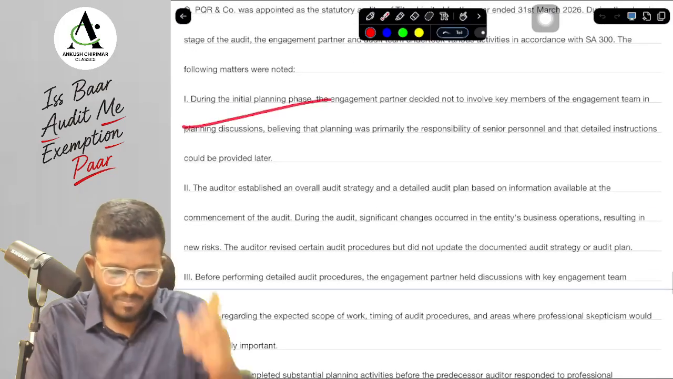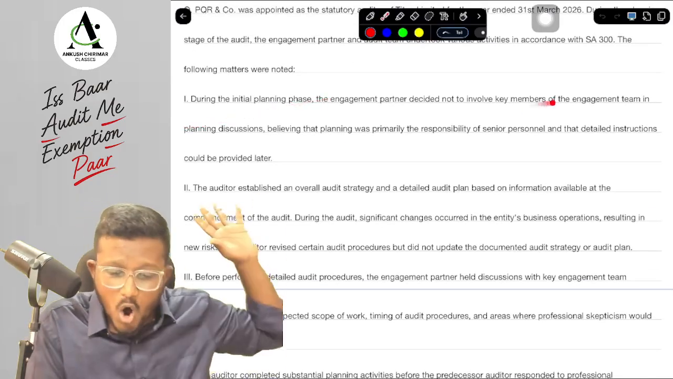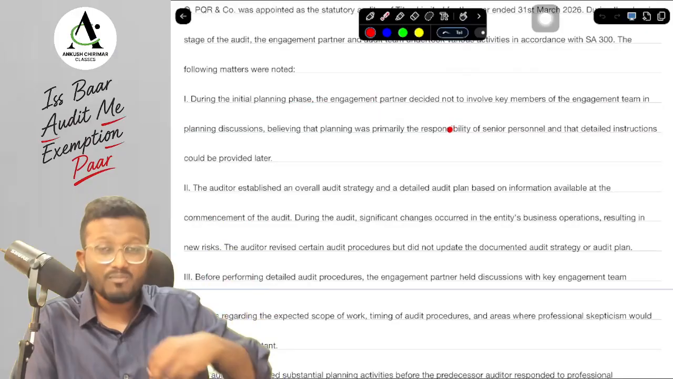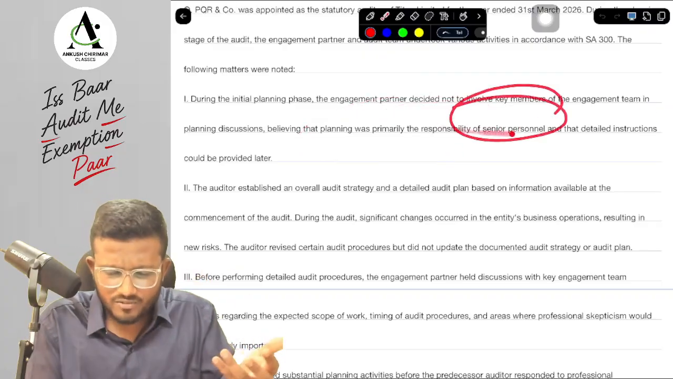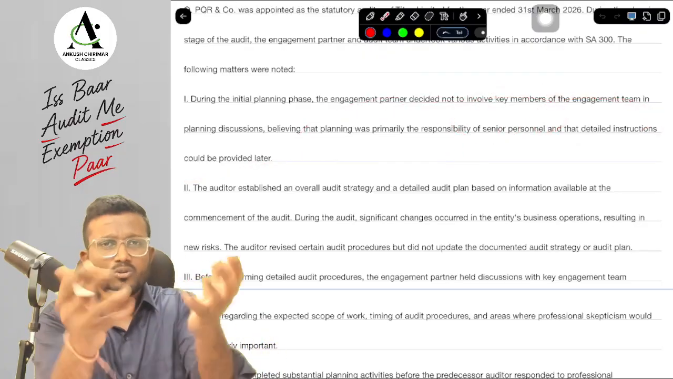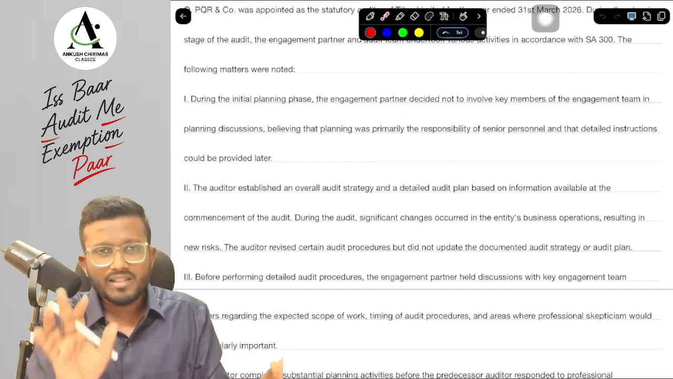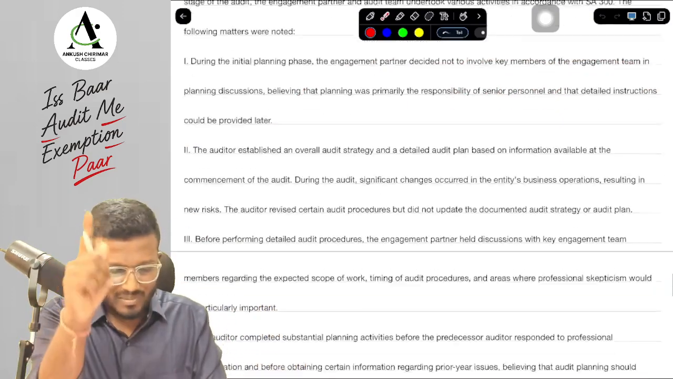First is, during the initial planning phase, the engagement partner decided not to involve any key members of the engagement team during the planning, because they thought that planning was primarily a responsibility of senior personnel and detailed instructions will be given to them later. So we did not involve them in planning. First is this, compliance or non-compliance, you have to tell me.